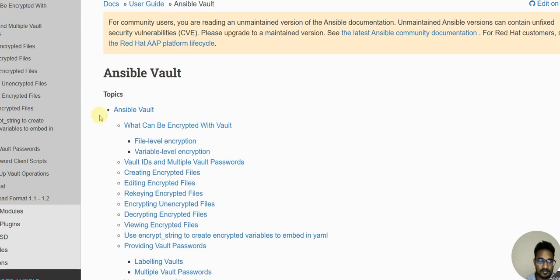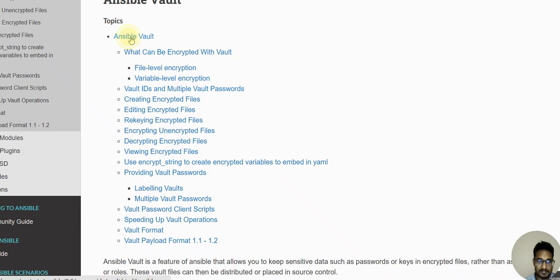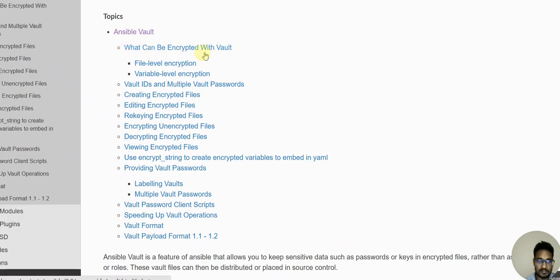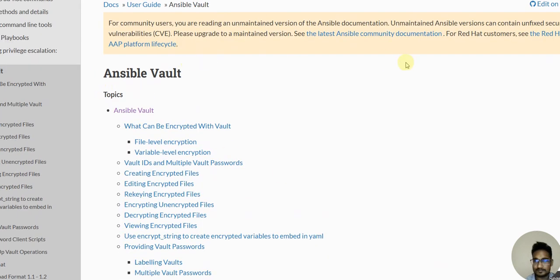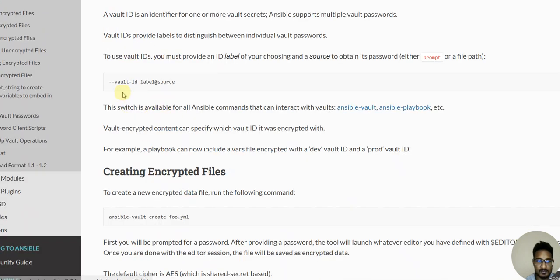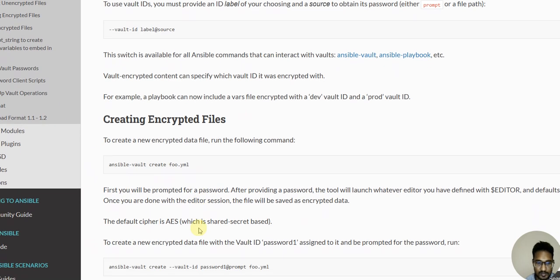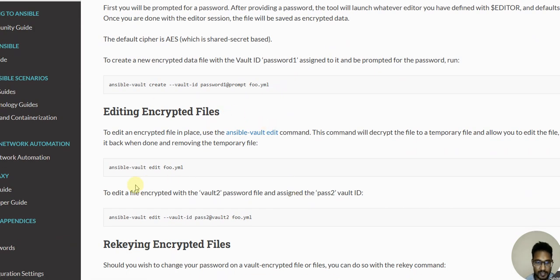This is the Ansible Vault documentation. Click on Ansible Vault. Vault ID, vault ID label, source. Ansible vault create with vault ID and password from a file, .yml. Then to edit an encrypted file, ansible-vault edit f2.yml.